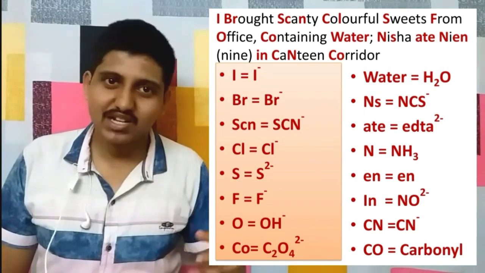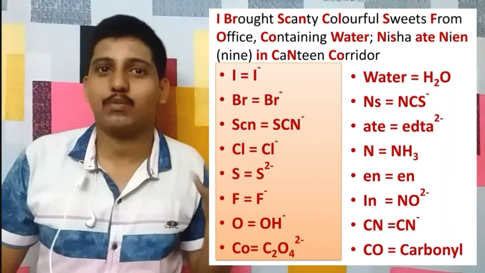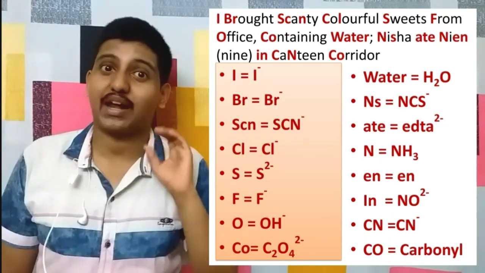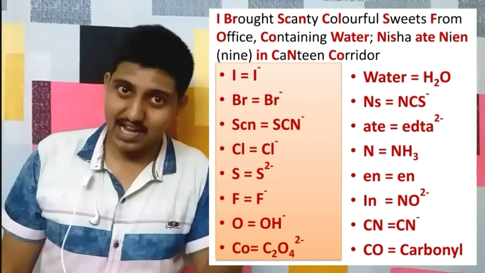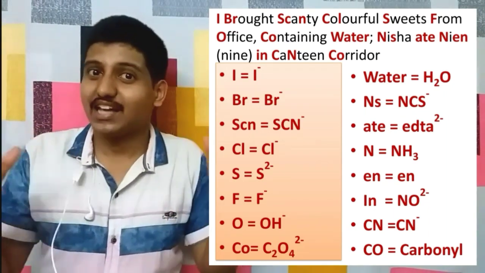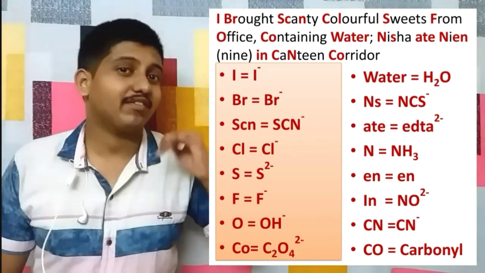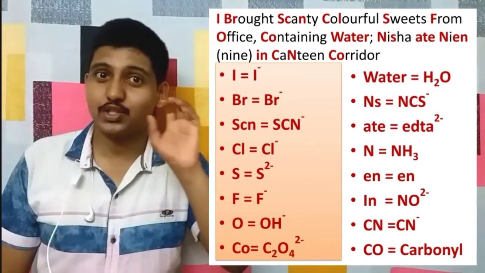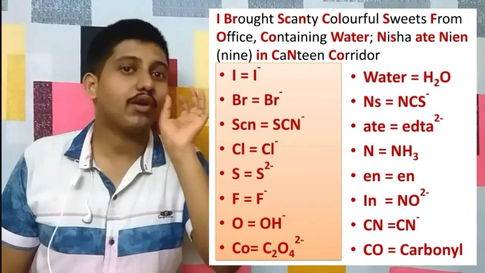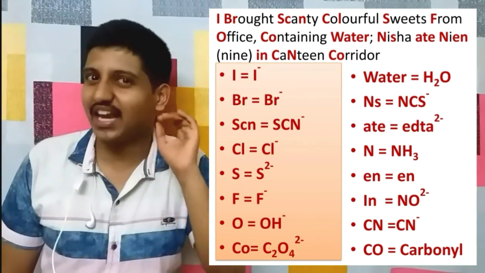And then water, just our water, that is H2O, which is a neutral ligand. Now N and S of Nisha for NCS minus, that is isothiocyanate. Then A for EDTA 2 minus, they are almost rhyming words. Then we have Ni, I changed the spelling to reduce the confusion, and that N stands for NH3, that is ammonia, again a neutral ligand.